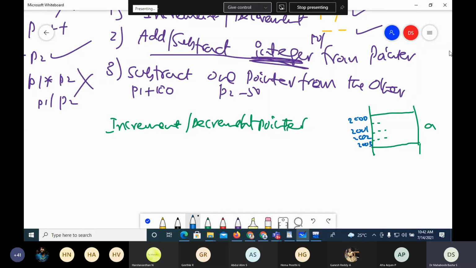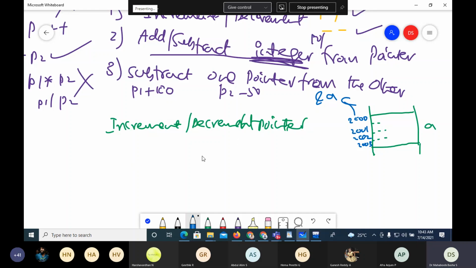Now, even though A is associated with so many addresses, when I say address of A, when I say ampersand A, it is the starting address. It is not 2001, not 2002, not 2003, but 2000, because 2000 is the starting address. So a variable may be associated with multiple locations and multiple addresses, but when I say address of a variable, it is the starting address of the variable, not the address of any other location.